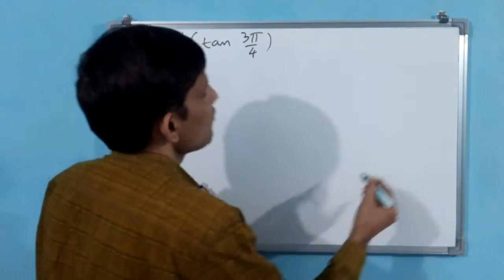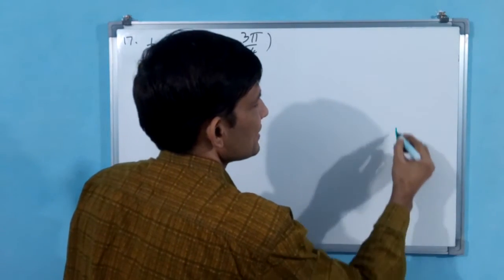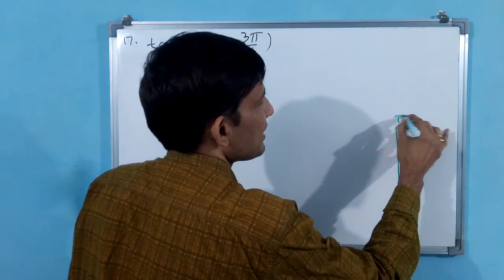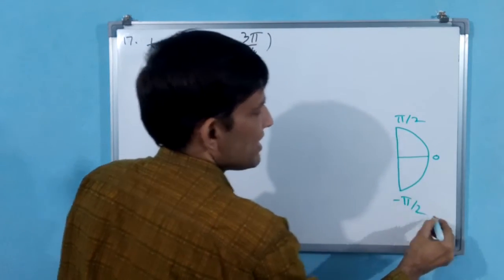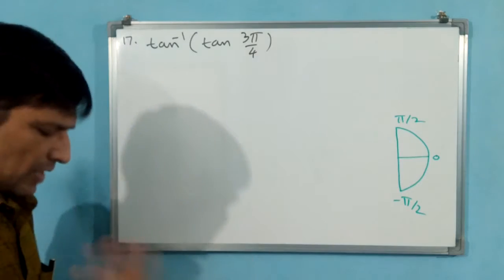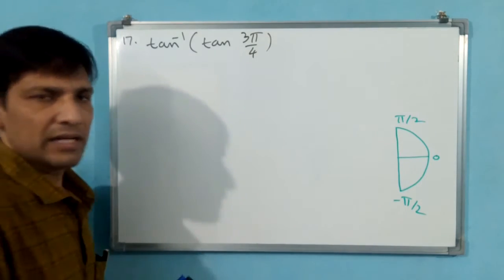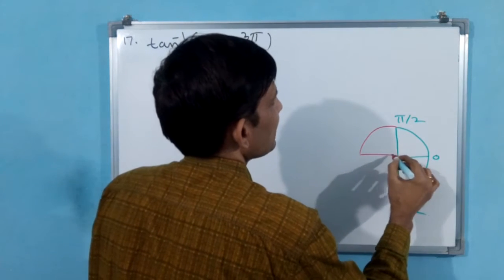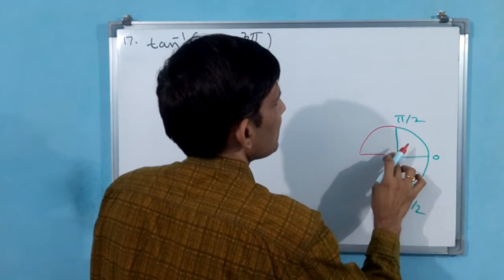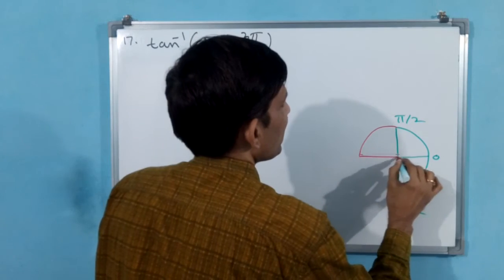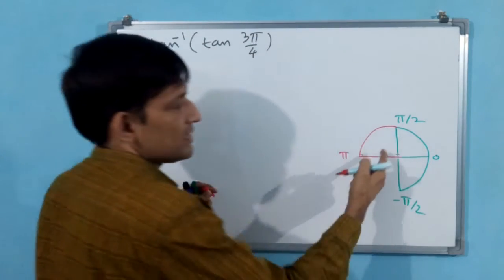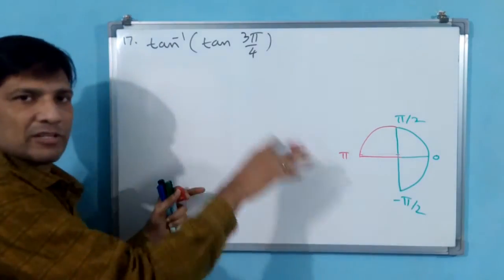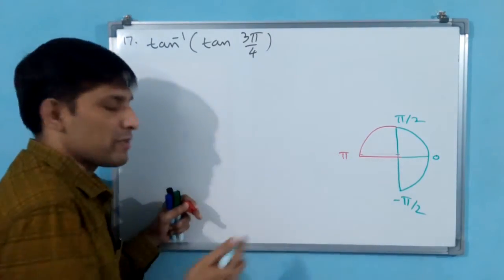Okay, let us see how we are going to write. See, this is for tan. This and all you have to make in your brain only, I am telling always. Why? Because now you are accustomed with these diagrams. But 135 is there, so I am extending again up to pi. Okay, this is up to pi. See, this red color one will not come. Minus pi by 2 only will come for inverse function. But for understanding sake, I have made it.